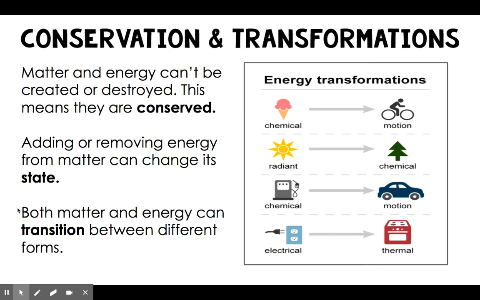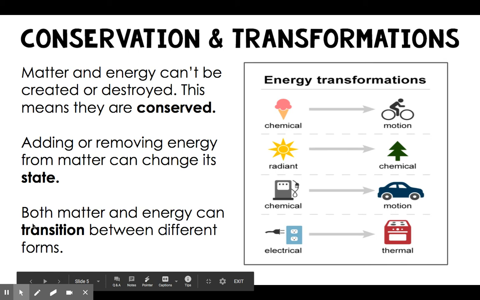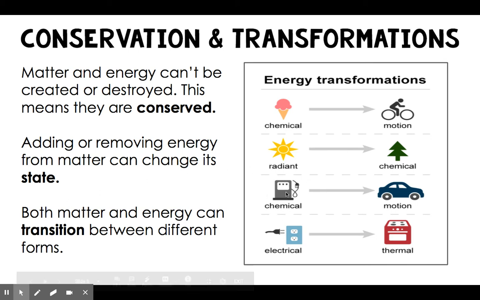Energy and matter can both transition and transform to different types. An example that you are probably pretty familiar with is when your parents put gasoline in their car. The chemical energy that is stored in the gasoline is converted to mechanical energy when the car is in motion.